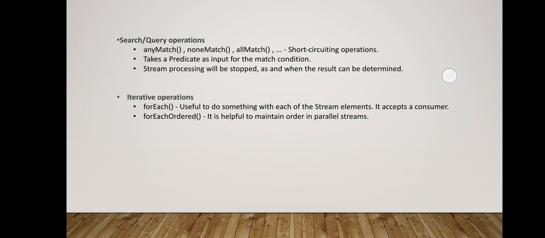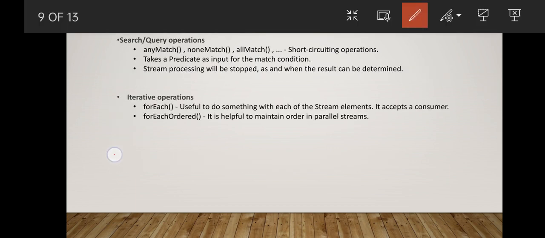So we'll check the next one. We have search queries. In a stream we can do any type of search: anyMatch, noneMatch, allMatch. These are called short-circuit operations, which take a predicate as the input for the match condition. Stream processing will be stopped as soon as the result can be determined. And we have a few other terminal operations such as forEach and forEachOrdered. You are probably aware of these.